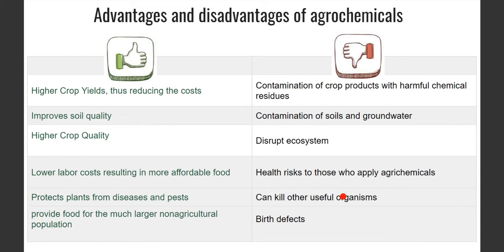Okay, reduce the quantity, but then if you reduce the quantity, can we get that much growth of the crops? If you reduce the quantity, the crop quality may not be proper. The amount of crops that we produce may not be proper. Then the cost of the crops may go on increasing. Any other option? Come on, think.